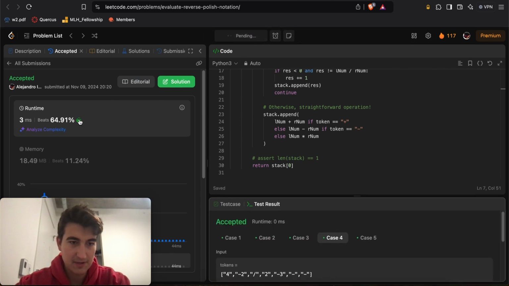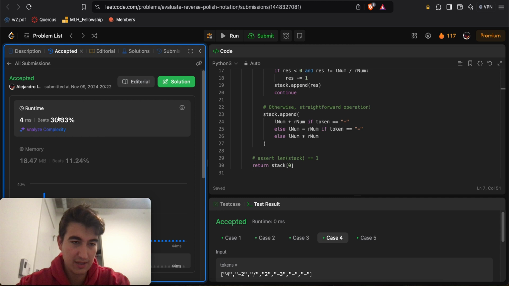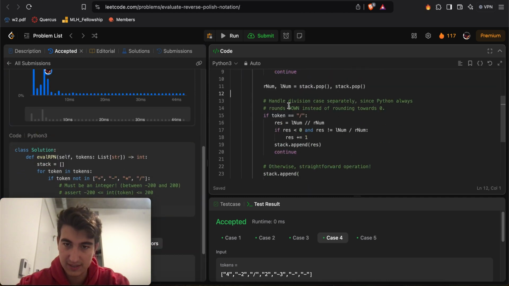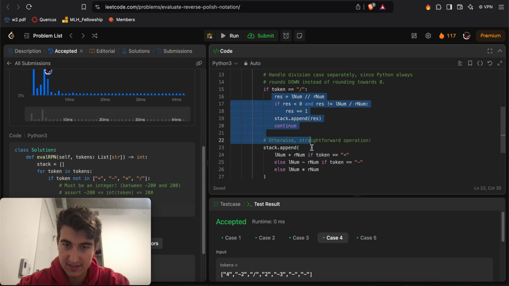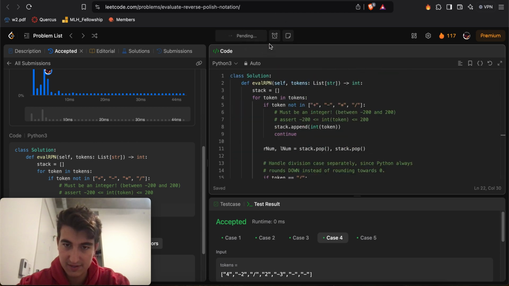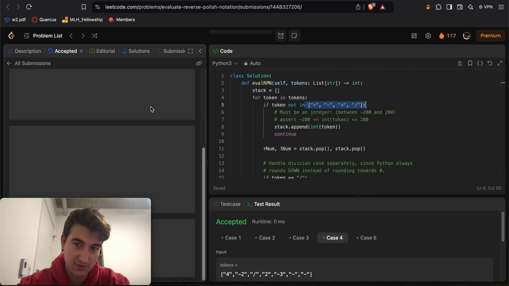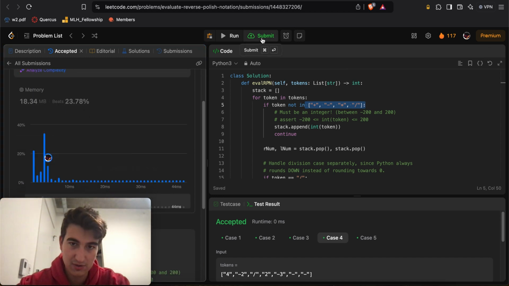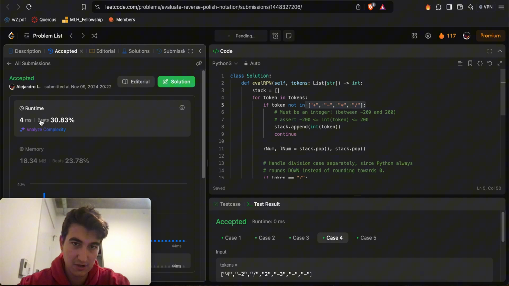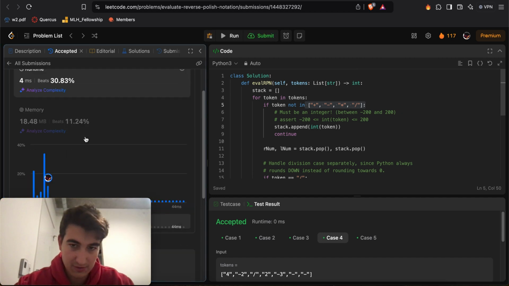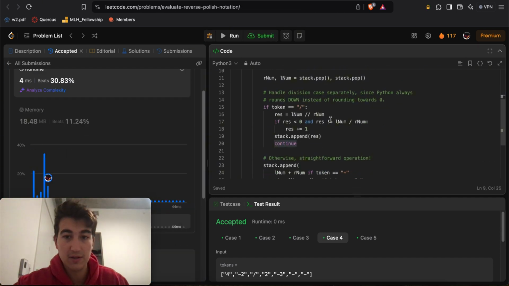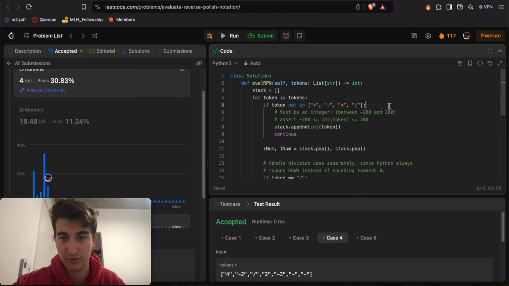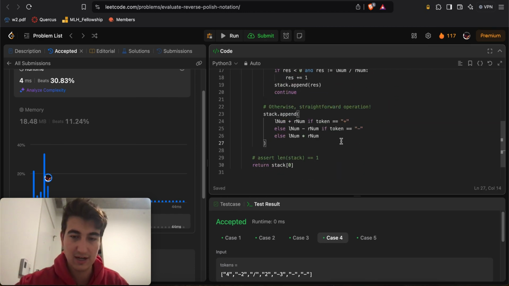Bada bing, bada boom, submit. And there we go. Okay, so now we get 4ms, but it should technically be a little bit faster. I guess it doesn't like this stuff, but that's not a worry in the world. I can also make it more efficient by just doing an if statement, so it doesn't check those things twice. But 4ms, we're right in this range, so if I submit it a couple times, it might get 0. No worries. This is essentially the optimal solution. If I wanted to make this faster, I'd have to deal with a little bit of the 011 stuff, but that's not an issue whatsoever.